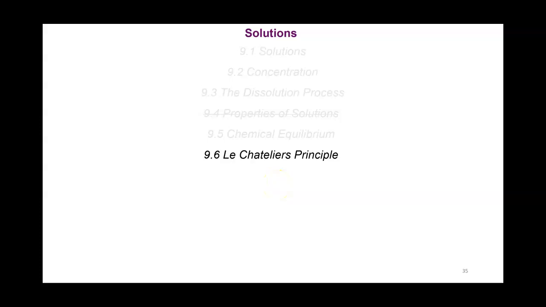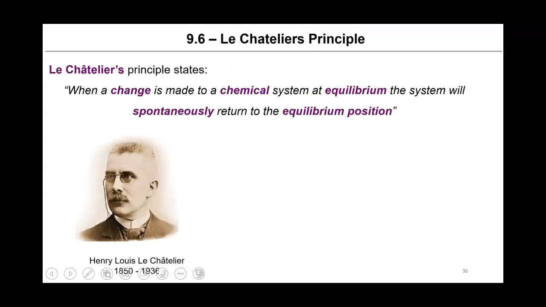In section 9.6, we discuss Le Chatelier's principle. Le Chatelier's principle states that when a change is made to a chemical system at equilibrium, the system will spontaneously return to the equilibrium position. This was first put forward by Henry Louis Le Chatelier in the 1900s. And you might have guessed, because he wears a beret, that Henry Louis Le Chatelier was a Frenchman.